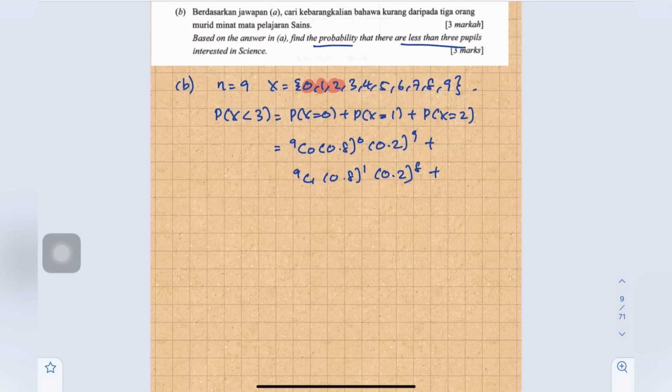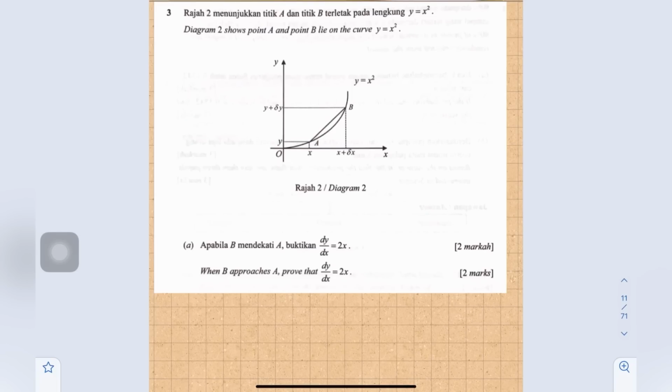And when x equals 2, 9C2, 0.8 power of 2, 0.2 power of 7. This one we calculate by using calculator. So the answer is 0.00031339.